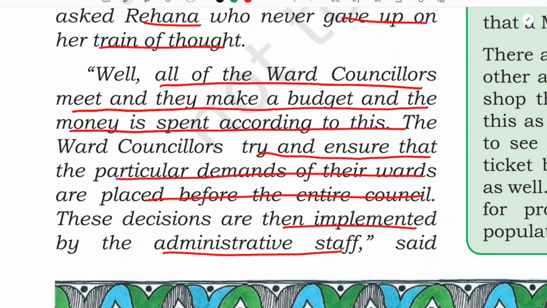The next time the people will not elect that particular person, isn't it? So in order to keep his or her position, he will be working for the people, only then will he get votes and get elected as a ward councillor again, otherwise he will not. So that is why he ensures that every demand is fulfilled. And these decisions are then implemented by the administrative staff.